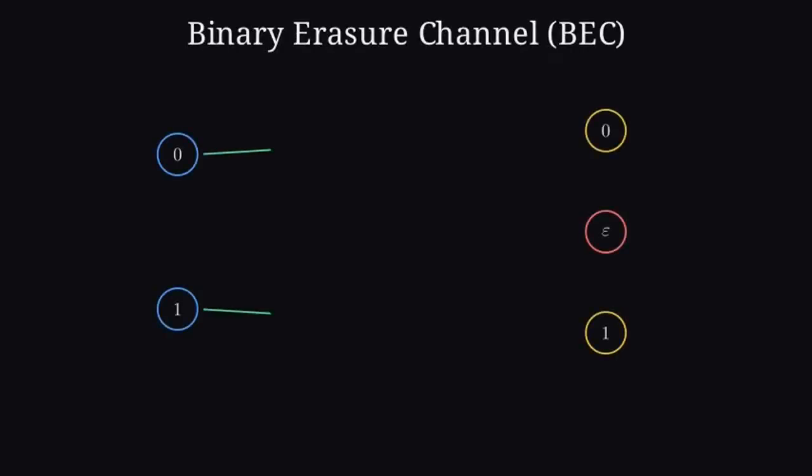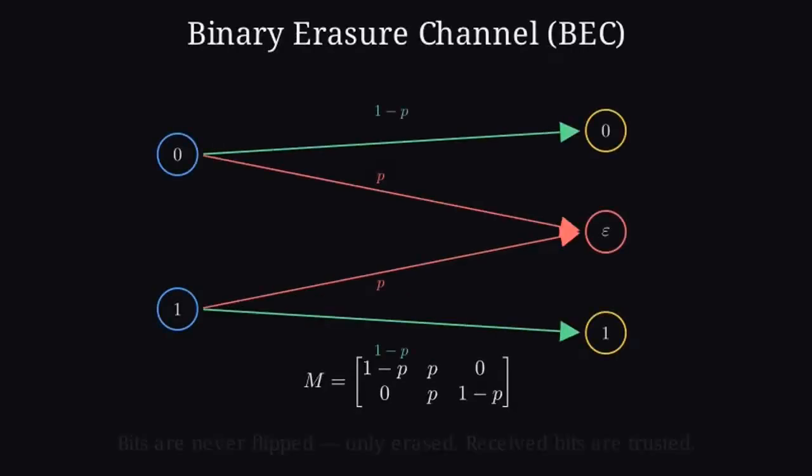A different model is the binary erasure channel. Here, the bit is never flipped. It either arrives clean or it is erased, replaced by a special symbol epsilon. Probability of erasure is p, probability of correct delivery is 1 minus p. The transition matrix is 2 by 3. From each input, probability 1 minus p goes to the matching output, and p goes to erasure. Nothing crosses from 0 to 1 or 1 to 0. When you do receive a bit, you can trust it completely. That is why erasures are often easier to correct than flips.